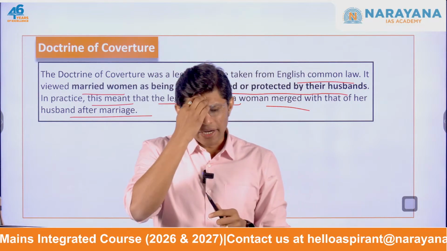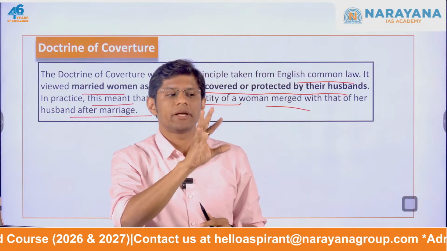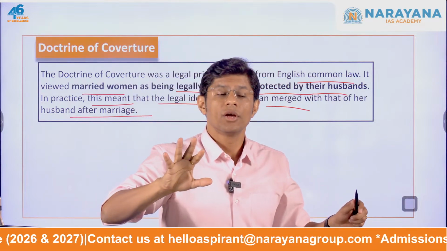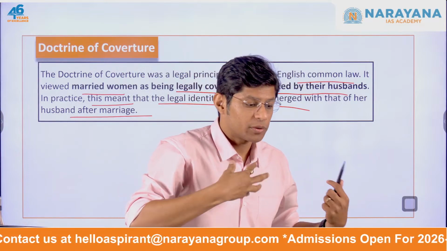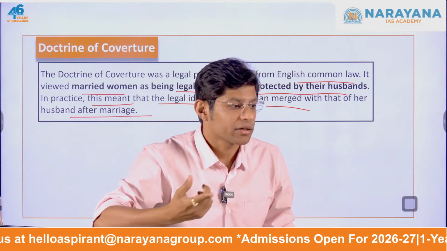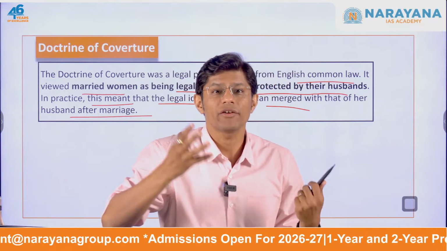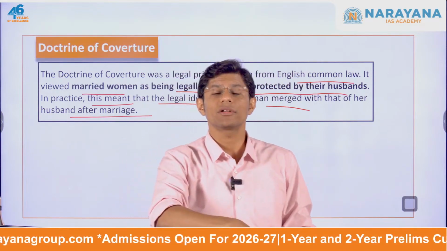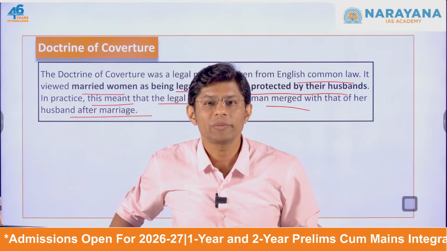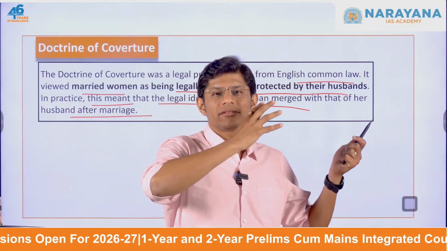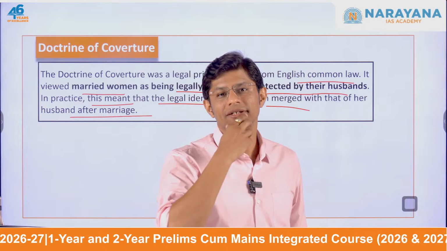So, under this doctrine, a married woman had no independent legal status, which means she couldn't own property in her own name. She could not sign any legal documents. She could not enter into any contracts or even file legal cases without the approval of her husband. Which means all of her property and earnings were considered to belong to her husband.